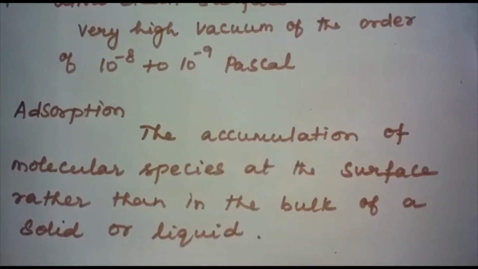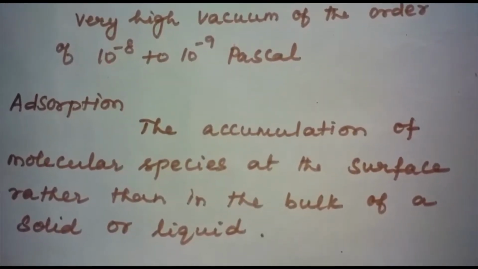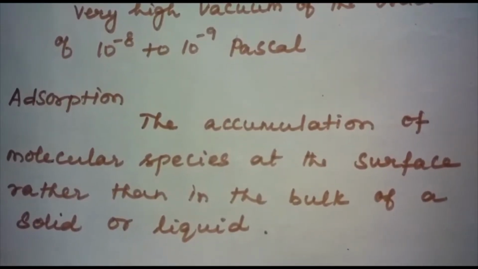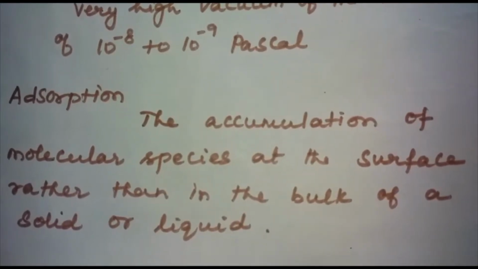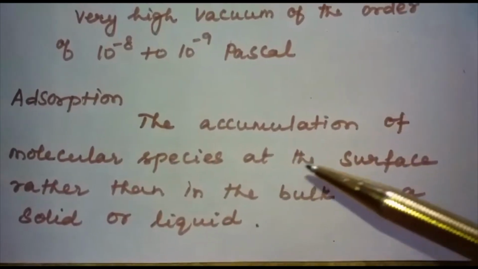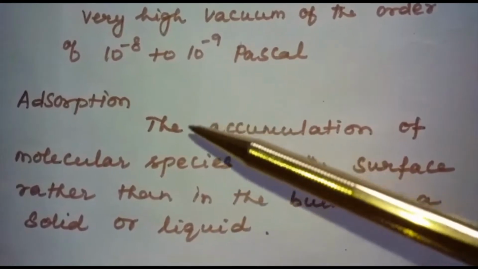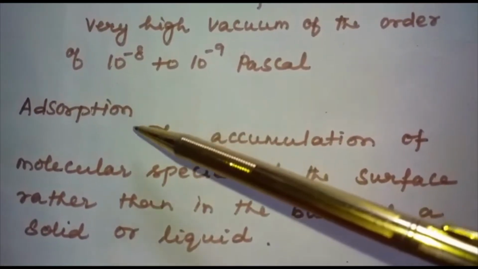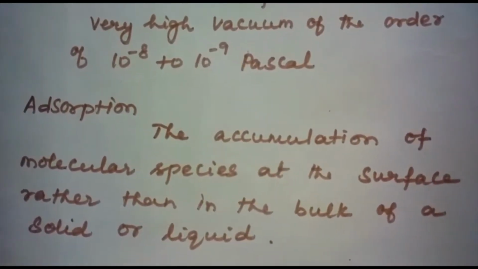The surface of a solid has the tendency to attract and retain the molecules of the phase with which it comes into contact. These molecules remain only on the surface and do not go deeper into the bulk. The accumulation of molecular species at the surface rather than in the bulk of a solid or liquid is termed adsorption. So adsorption deals with the reactions taking place at the surface.